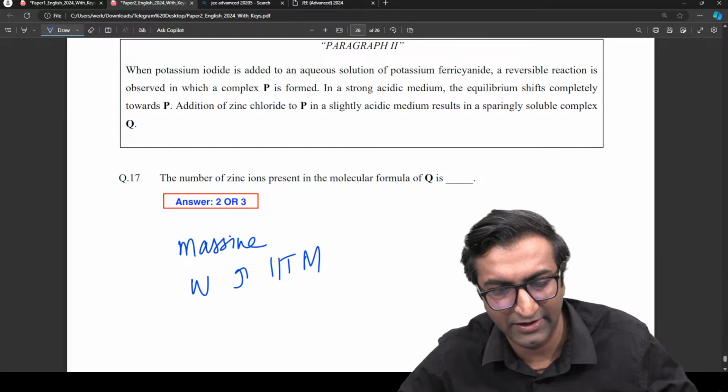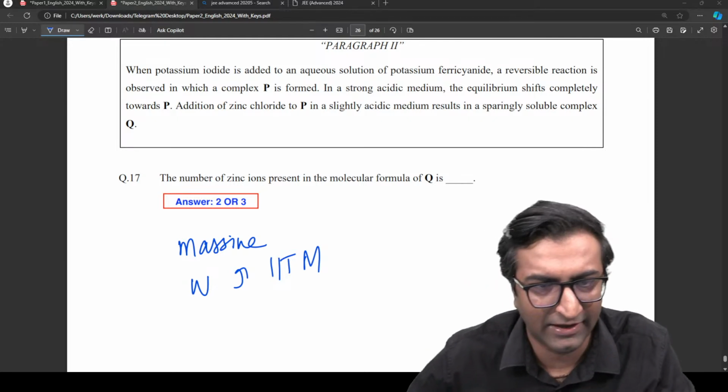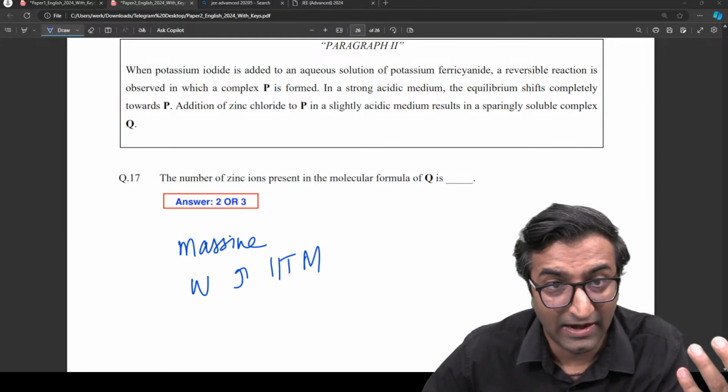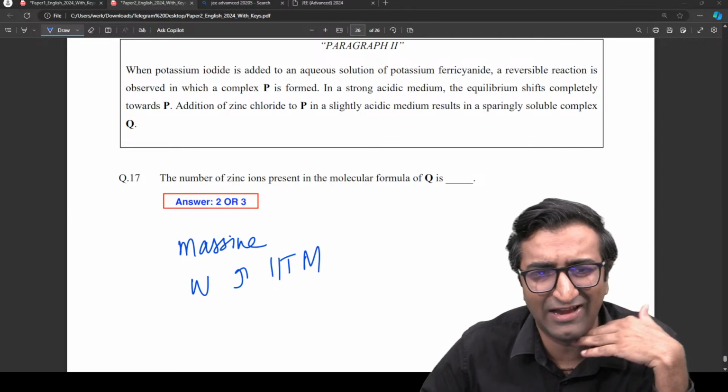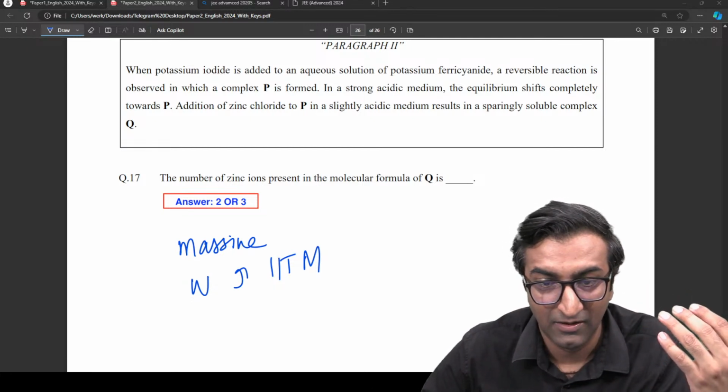Let me ask Shlok if I can share his chat with you. Let me just ping him and say, can I share this? Because he pointed this out to me. I was like, bro, this is not a good question. I really did not like this question because I was like, ye kyun aaya? Right?